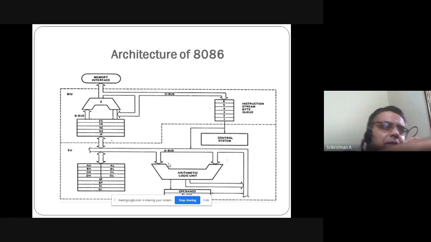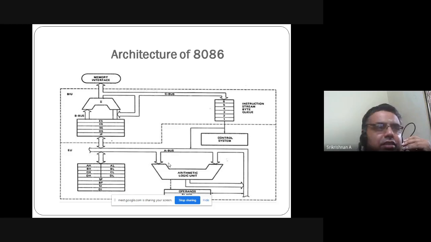You can see a memory interface on the top side, and you have certain arrows running here. That is your control bus. C bus stands for control bus. A bus is nothing but a mechanism which carries data to and fro between the system, the devices and the processor.